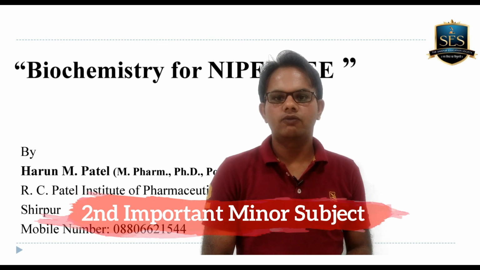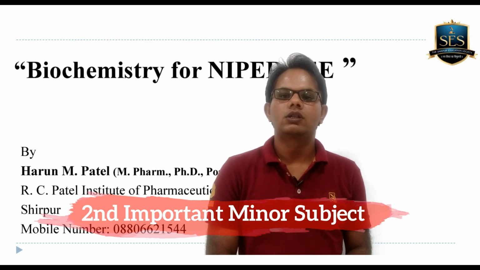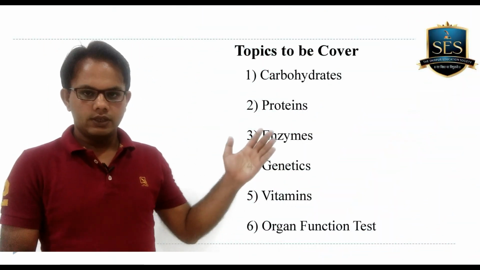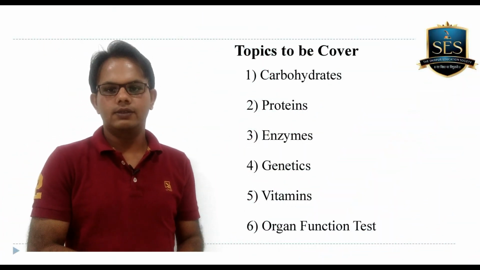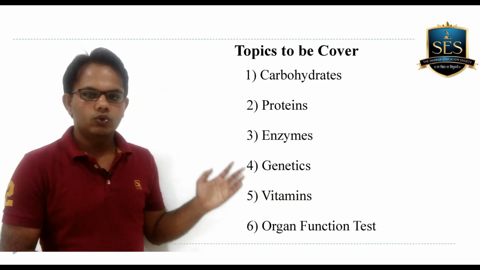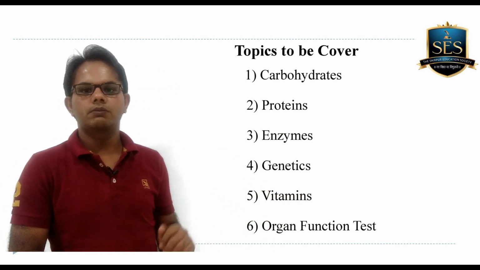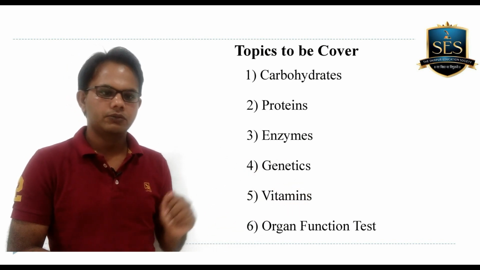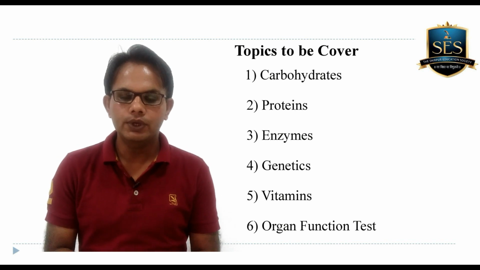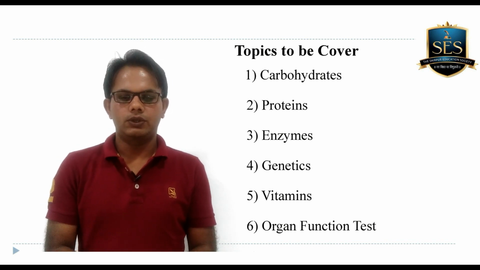In minor subjects, the first preference you should give to microbiology, and exactly after micro, the second most important subject is biochemistry. So today I am going to discuss which points are most important. The first is carbohydrate, the second is protein, third is enzyme, fourth is genetics, fifth is vitamins, and sixth is organ function test. So we should cover these 6 important topics for biochemistry.